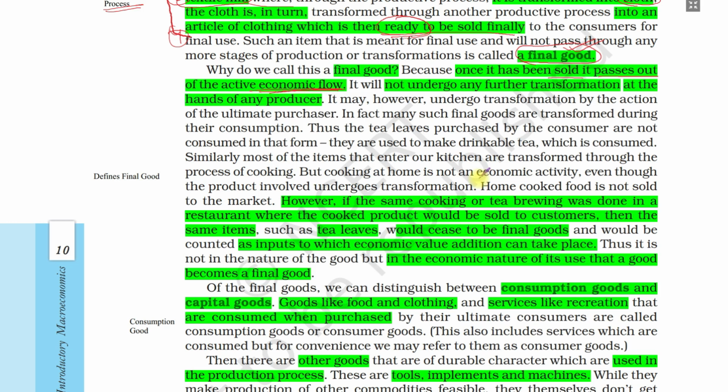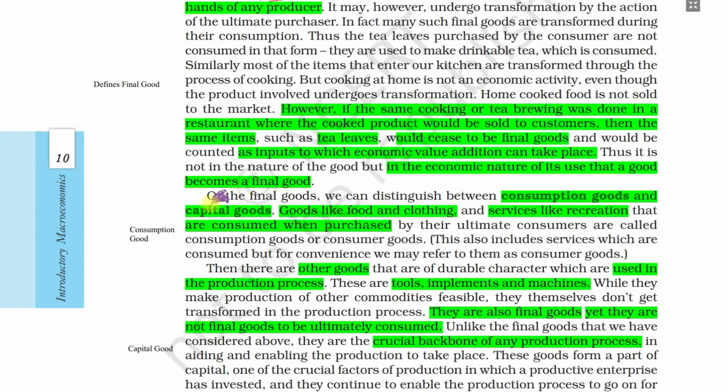Otherwise, if it is there in the economic activity, in the production process again, we say it is an intermediate good. We'll see what intermediate goods are. Final goods are also of many types, and basically we define two types: consumption goods and capital goods.